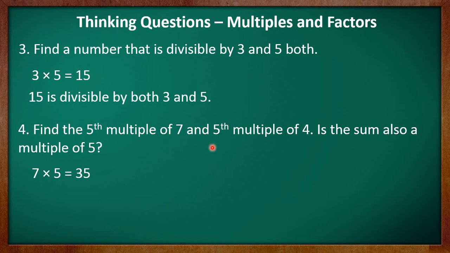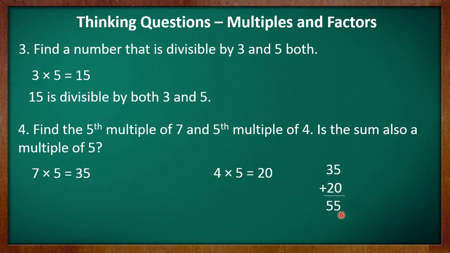So let's do that first. So we know that 7 5s are 35 and 4 5s are 20. Now 35 is the 5th multiple of 7 and 20 is the 5th multiple of 4. We have to check whether the sum is also the multiple of 5. That means first we have to find out the sum of these multiples. So 35 plus 20 will give you 55.